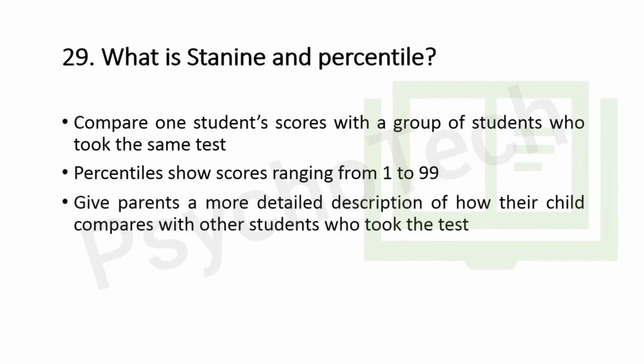For example, if a student scored in the 69th percentile on a test, the student achieved a score that is higher than 69% of the other students who took the same test. So if 100 students took the test, the student in the 69th percentile scored higher than 69 students. This does not refer to the percentage of correct answers.